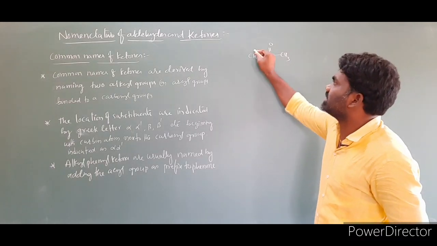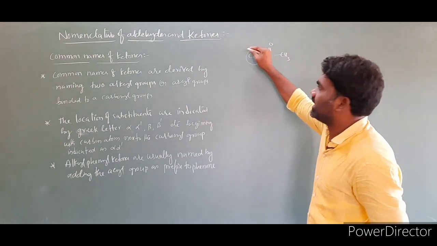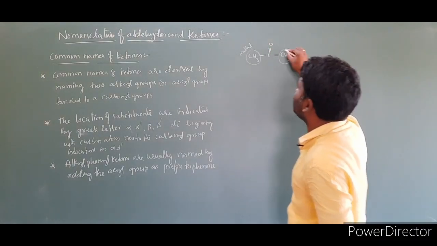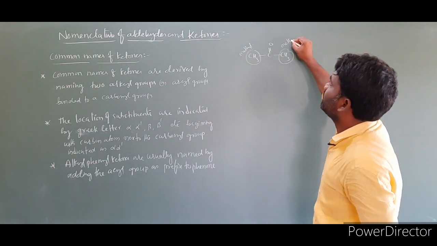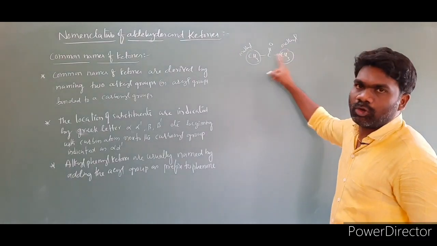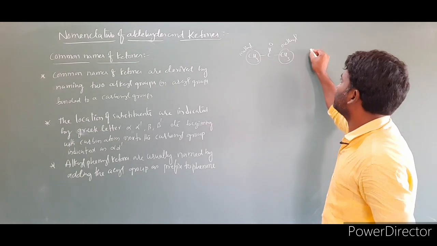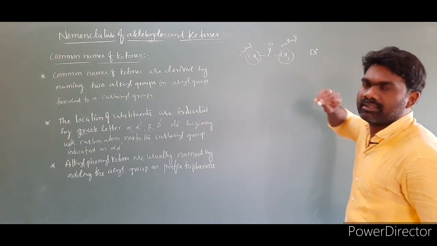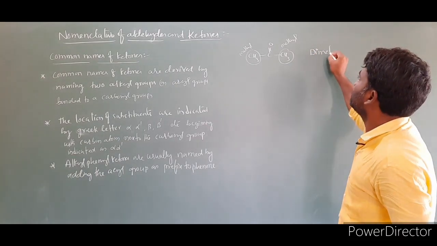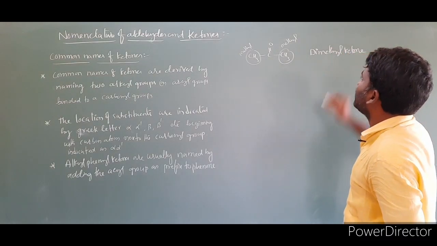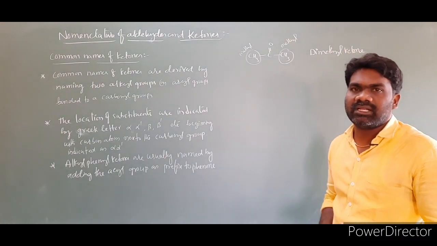What is the name of this alkyl group? Methyl. This is also a methyl. Both are methyl. How many are there? Two methyl groups are bonded to the carbonyl group. So for two we write di: dimethyl ketone. The name of this compound is dimethyl ketone.